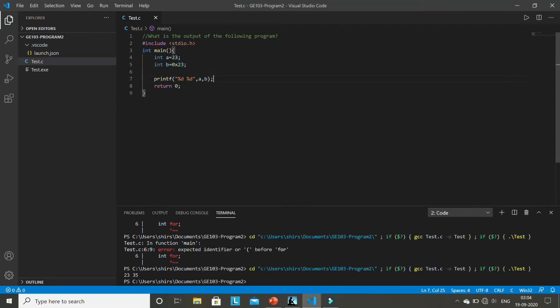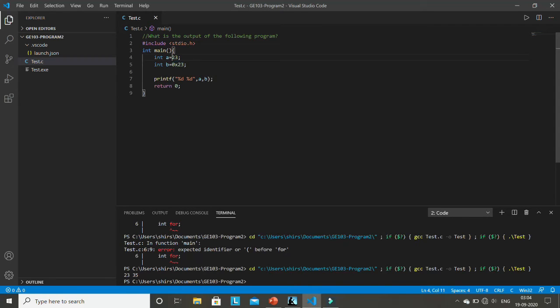So every time printf prints with %d, it prints an integer number in decimal format. So in variable b, the hexadecimal value 23 is stored, but when we want to print it, we are actually printing in decimal format. That's why it is printing 35. So this is called a hexadecimal constant.